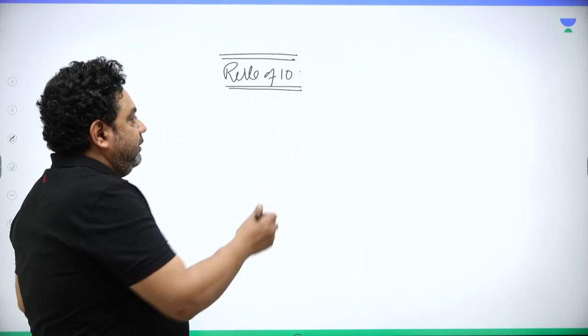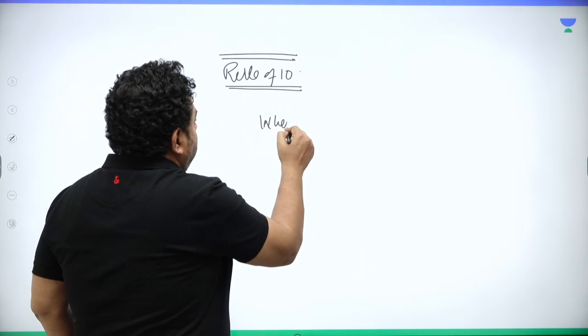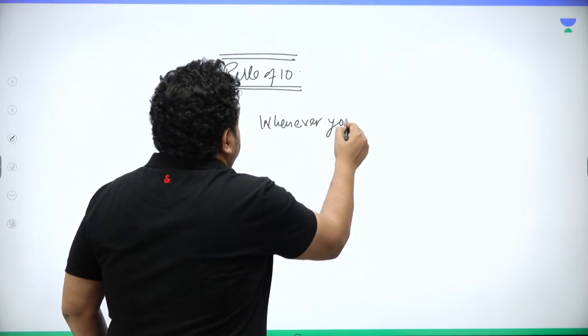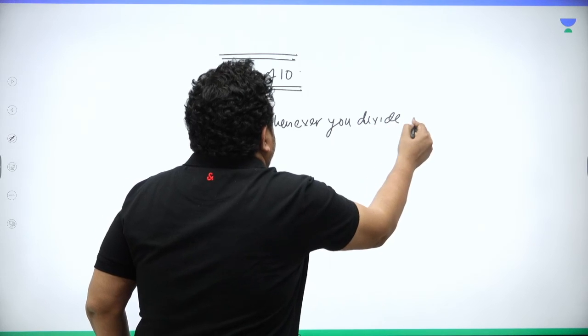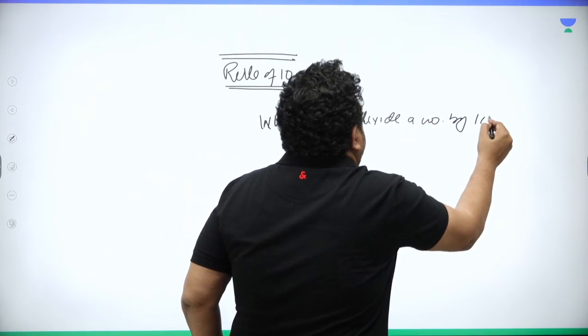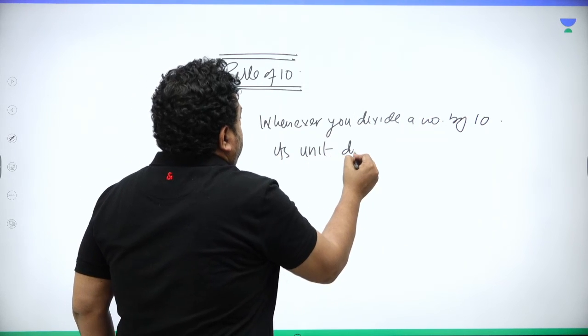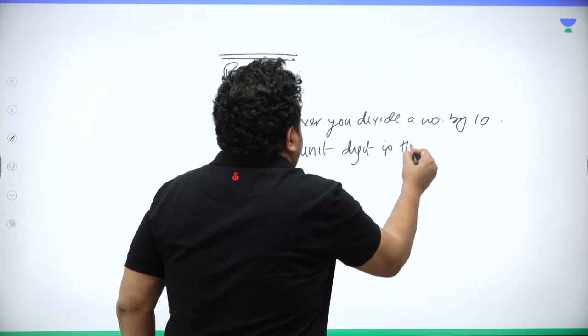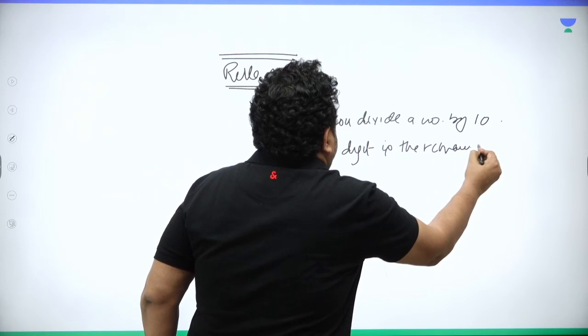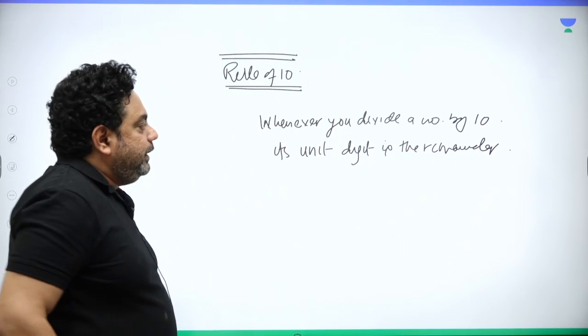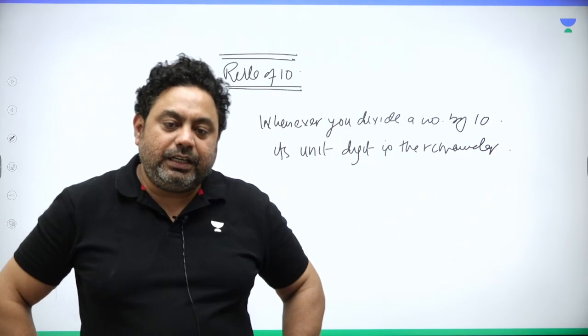I'm writing it. Whenever you divide a number by 10, its unit digit is the remainder.